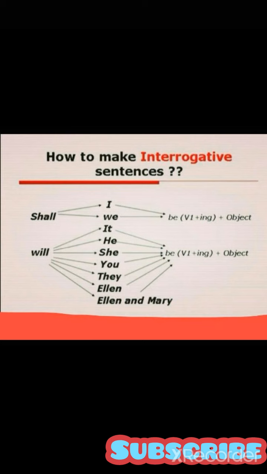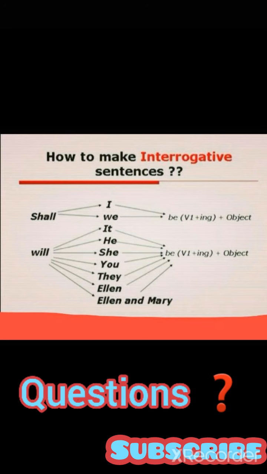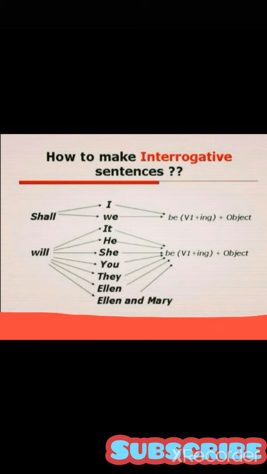And now, how to make interrogative sentences. This time you are going to put your shall or will, which is your helping verb, at the beginning of the sentence, and after it there will be your subject, and then be plus first form of verb plus ing plus object. And the same case is with shall.